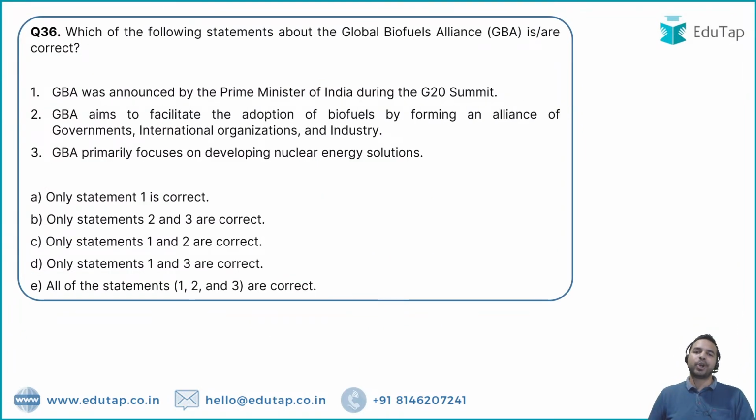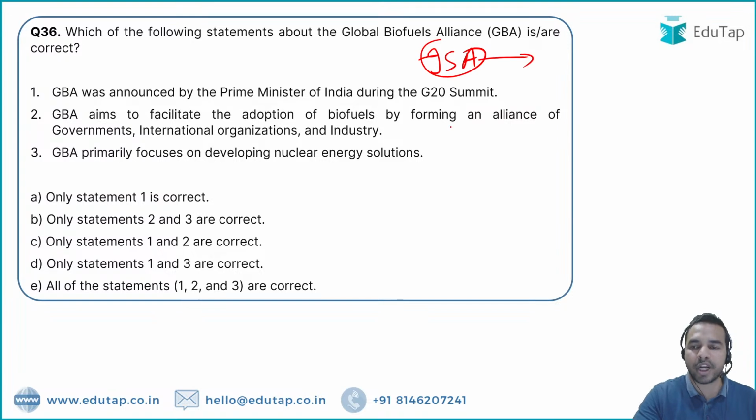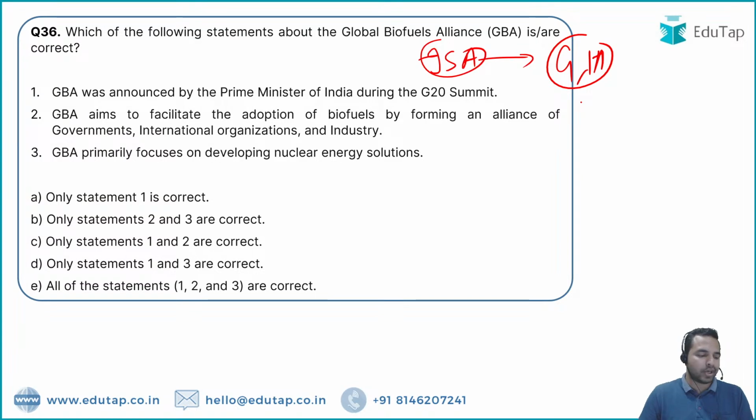So next question is on the Global Biofuel Alliance. So my dear friends, we all know about the International Solar Alliance, which is basically headquartered in Gurugram, Haryana. Similarly, on the lines of the ISA, Government of India has come up with the Global Biofuel Alliance. Okay, so Global Biofuel Alliance के ऊपर 3 स्टेटमेंट्स आपको दी गई हैं. You have to identify the correct statement with regards to the Global Biofuel Alliance.